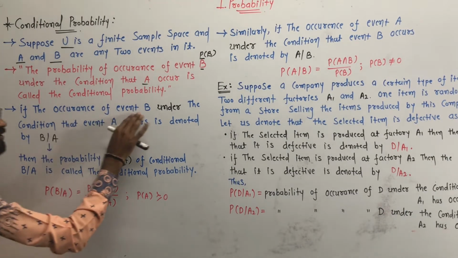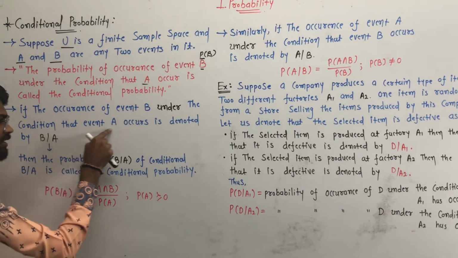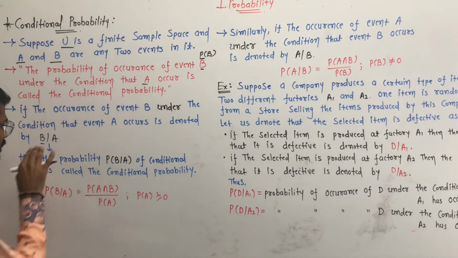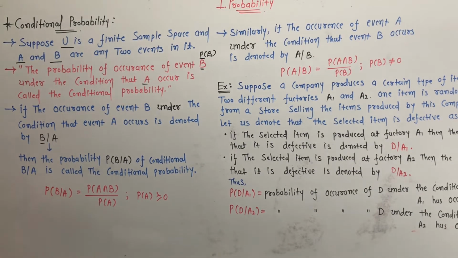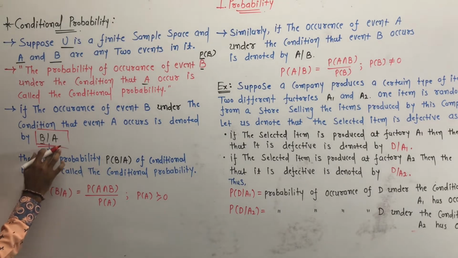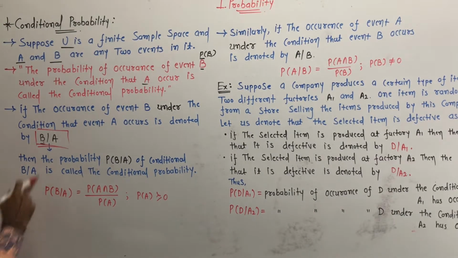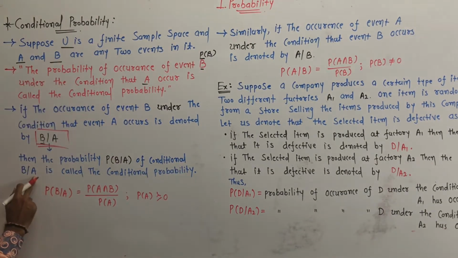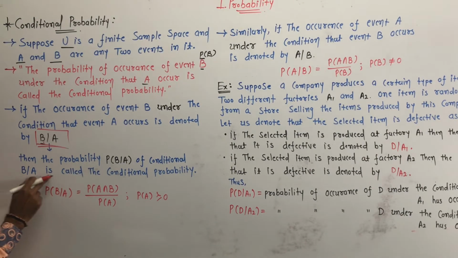If the occurrence of event B is under the condition that A occurs, it is denoted by B/A. B/A means event B occurs under event A. This is the denotation. Now we have to find the probability P of B/A, the conditional event B/A, which is called the conditional probability.